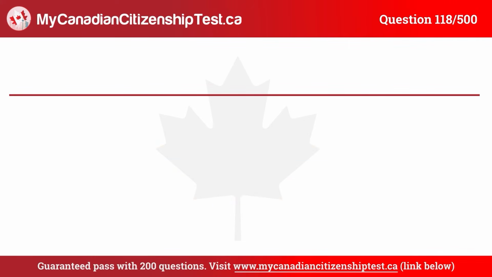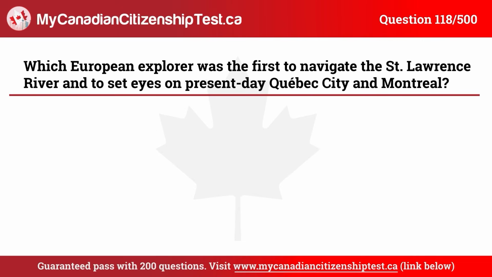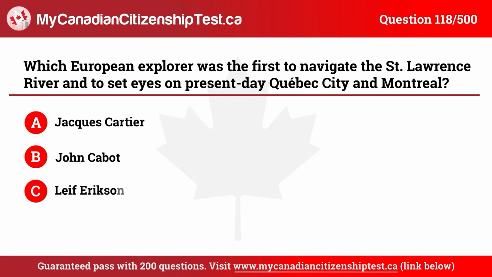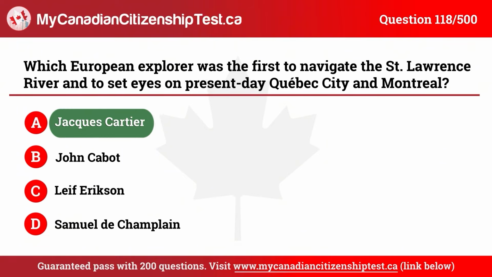Question 118. Which European explorer was the first to navigate the St. Lawrence River and to set eyes on present-day Quebec City and Montreal? A. Jacques Cartier. B. John Cabot. C. Leif Erikson. D. Samuel de Champlain. The correct answer is A. Jacques Cartier.